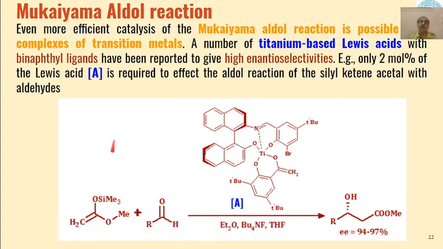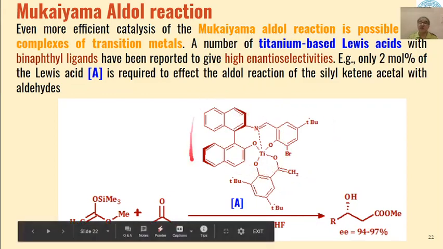Another example is that metal ligands can also be used in addition to chiral auxiliaries in the Mukaiyama aldol reaction. Here a number of titanium based Lewis acids with binaphthyl ligands have been used as catalysts for conversion of silyl enol ethers to enantiomeric products.